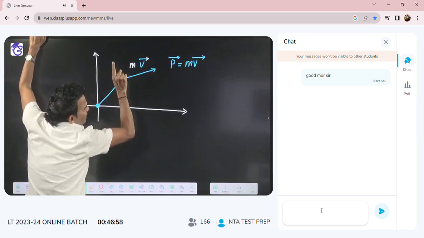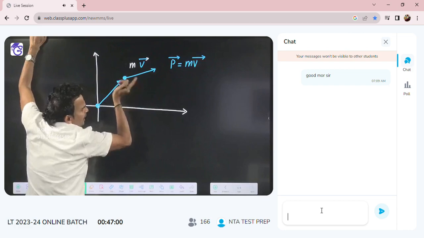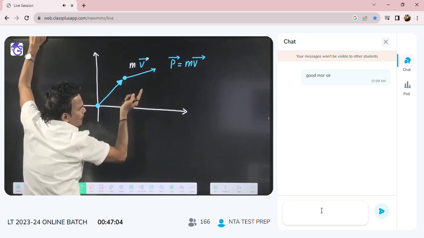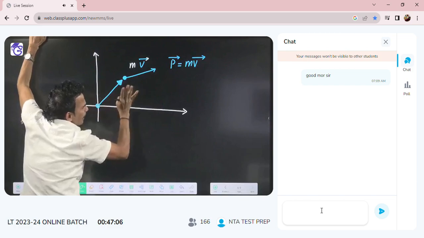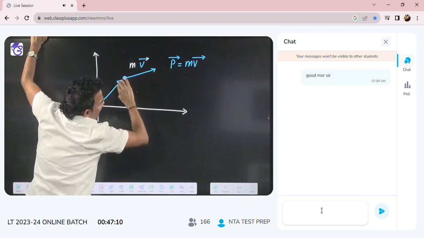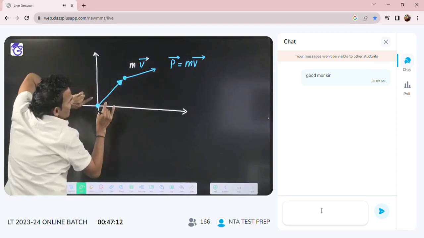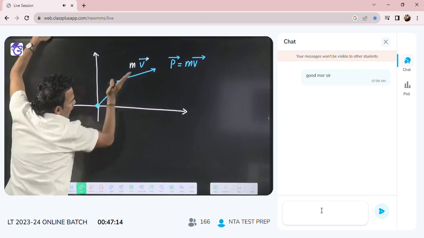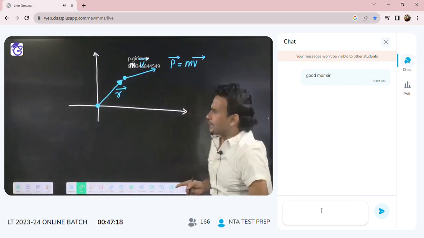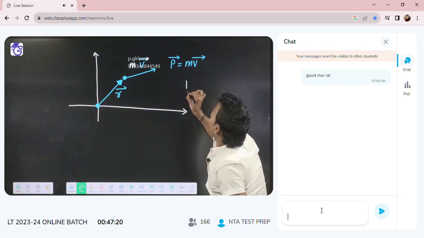Torque was the rotational analog of force, and now angular momentum is the rotational analog of linear momentum, so everything will happen in the similar manner.